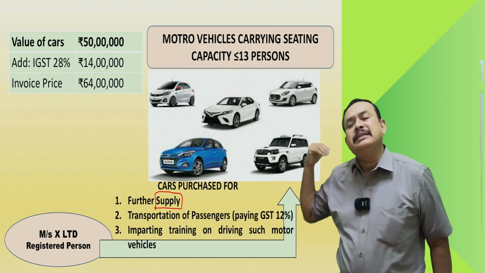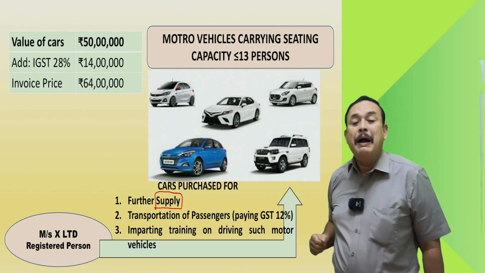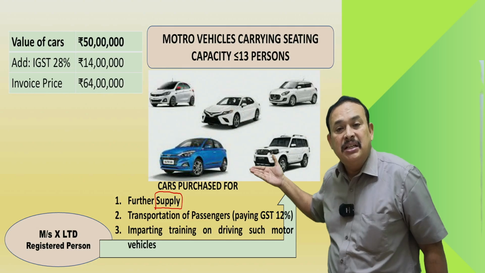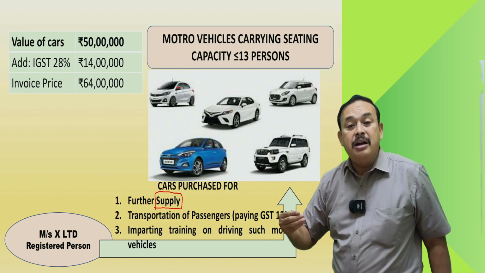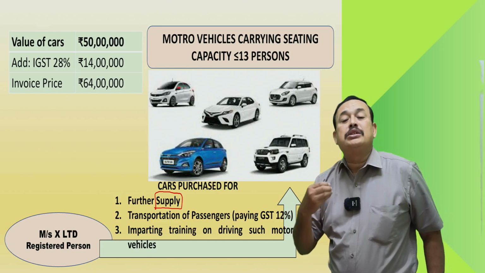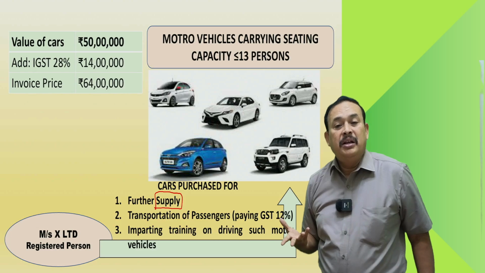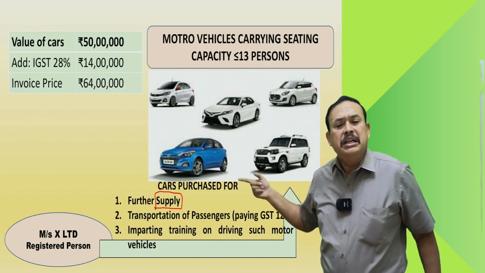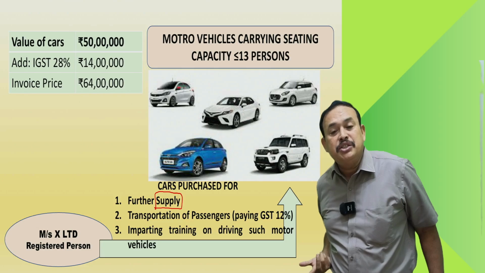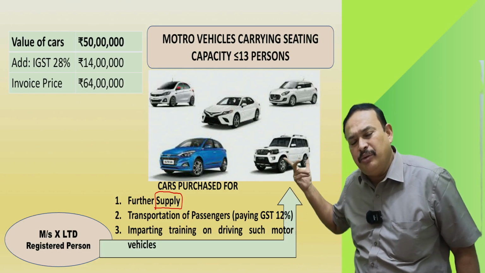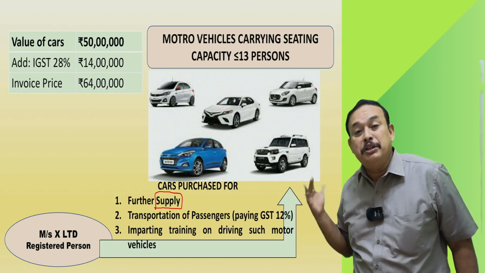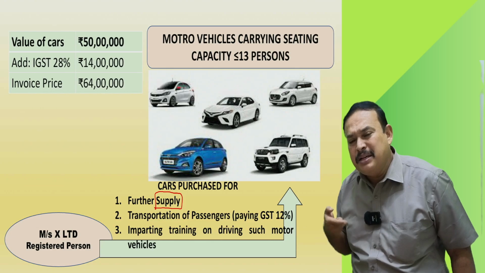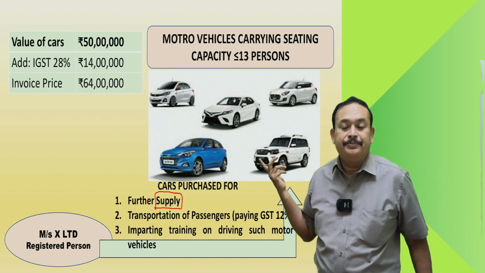14 lakhs. ITC is allowed to Parvin Travels because Parvin Travels is using these vehicles, seating capacity not exceeding 13 including the driver, to transport passengers. Absolutely taxable, no exemption. If no exemption, what rate of GST is going to be paid? 12% GST, ITC allowed. If they pay 5%, that option is there, but then they are not eligible to claim input tax credit except similar line of business.